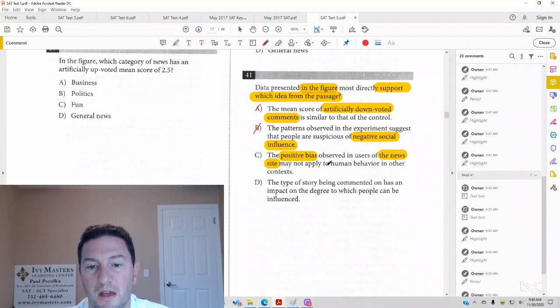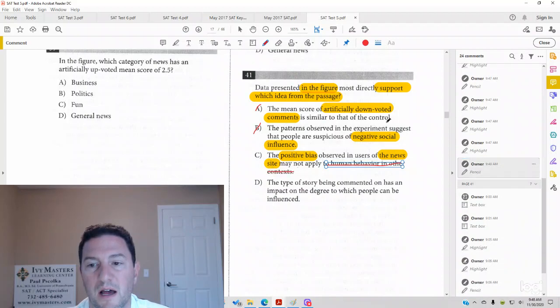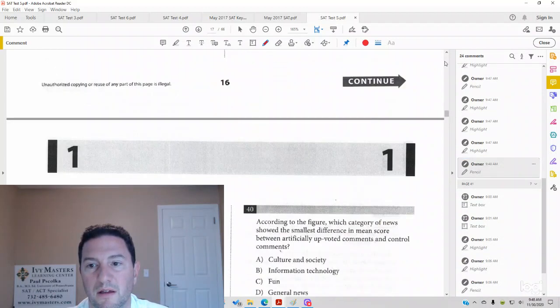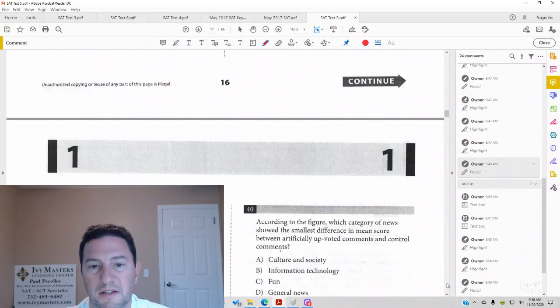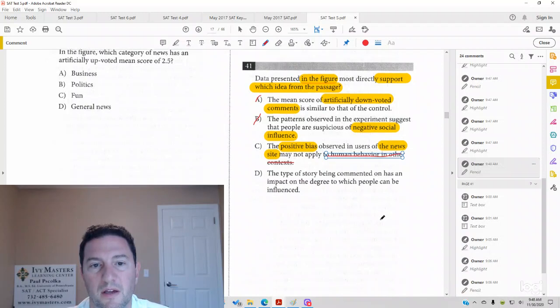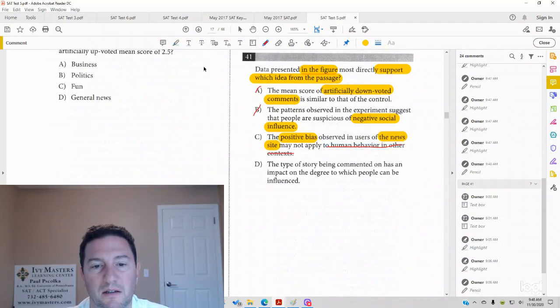So human behavior in other contexts is not measured by this figure. All we see is category of news. So that's not our answer either. It must be D.